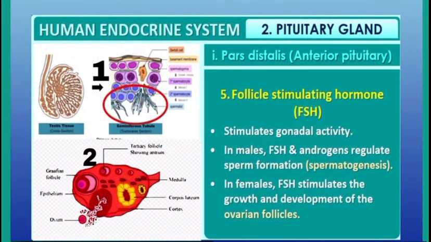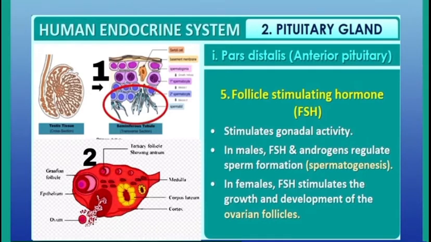Next hormone, follicle stimulating hormone, secreted from the anterior pituitary pars distalis. It stimulates gonadal activities and it acts on ovaries in females and testes in males. In males, what does it do? In males, follicle stimulating hormone regulates the formation of sperms, or spermatogenesis.